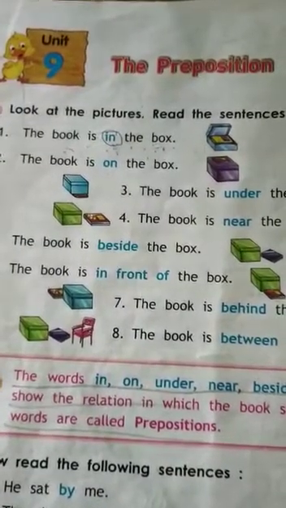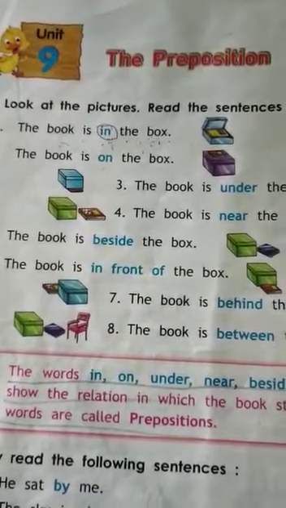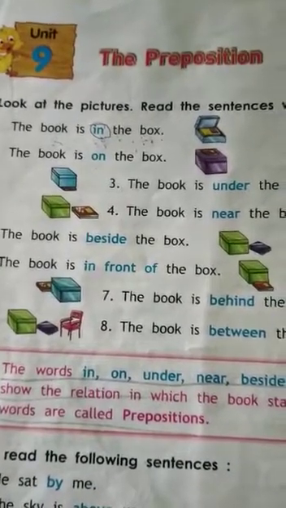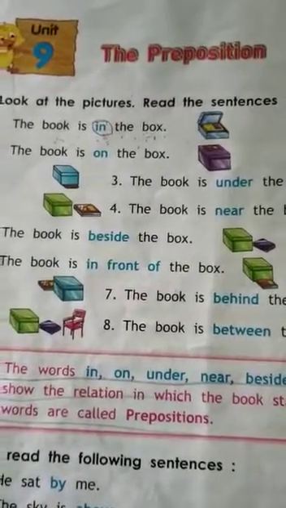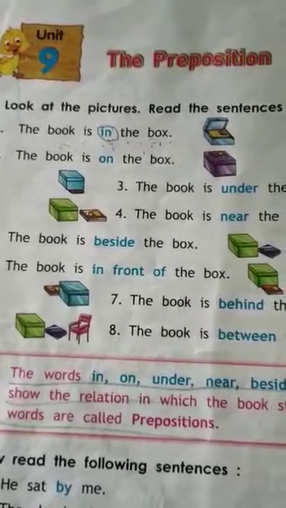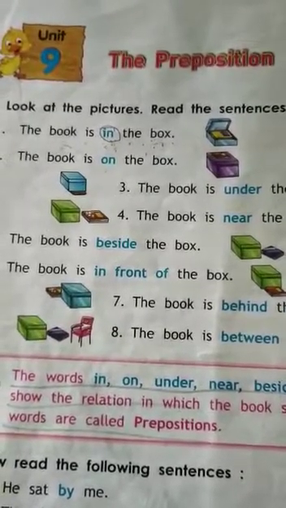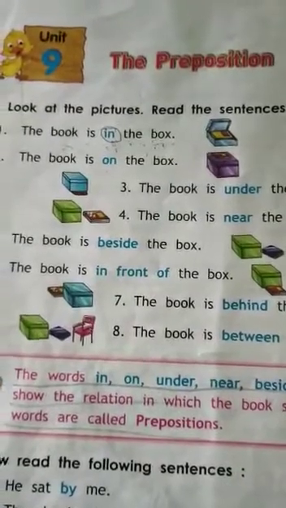They are used to show the relation in which one person or thing stands to another person or thing in different sentences. Therefore, these words are called prepositions of place. And these prepositions are used in a sentence before the noun or pronoun.